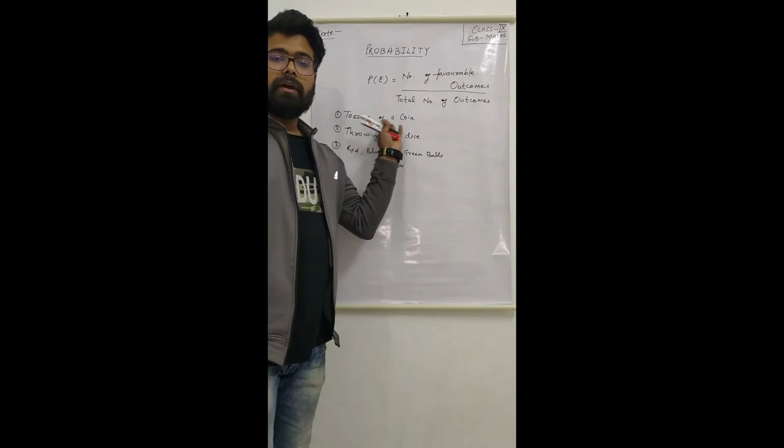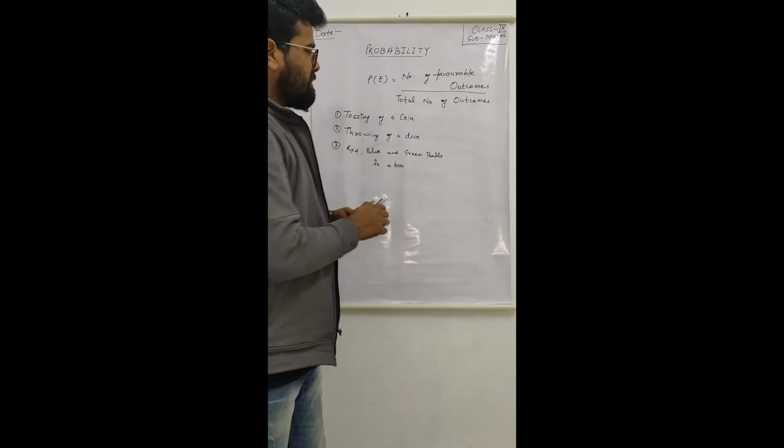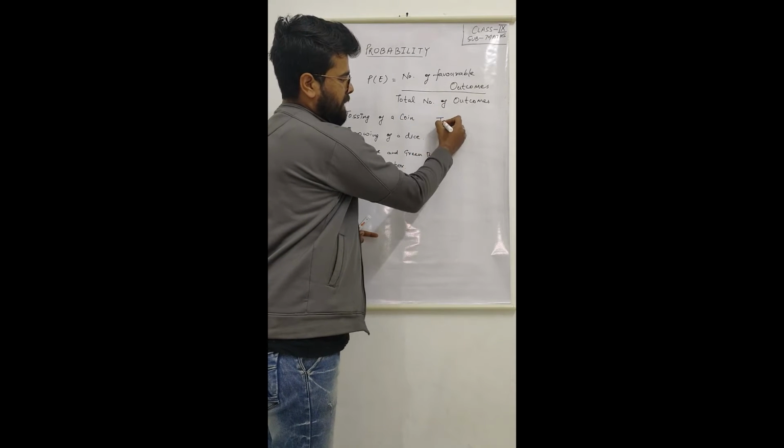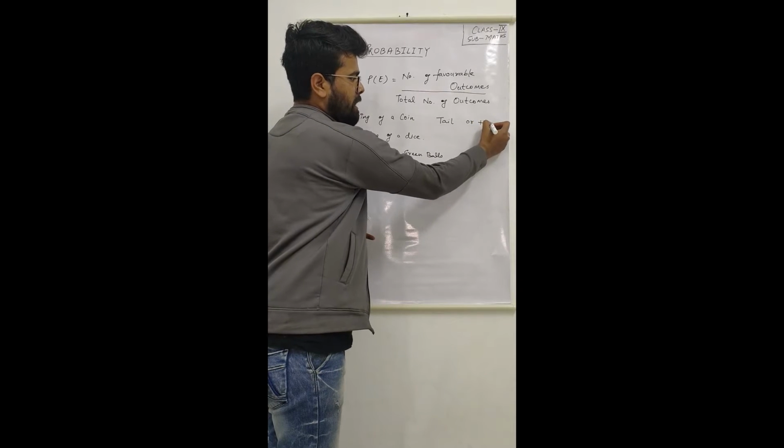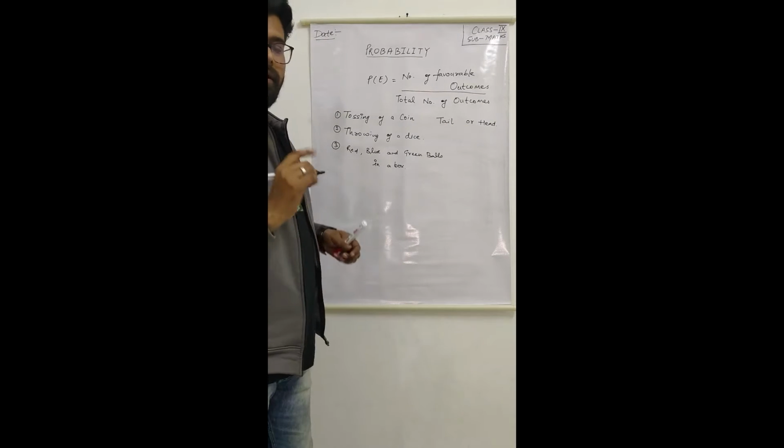If we toss a coin once, either we will get a tail, or we will get a head.